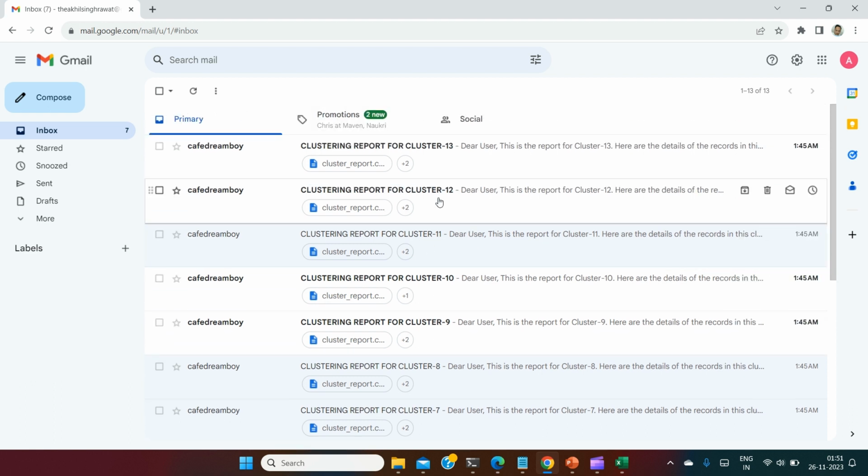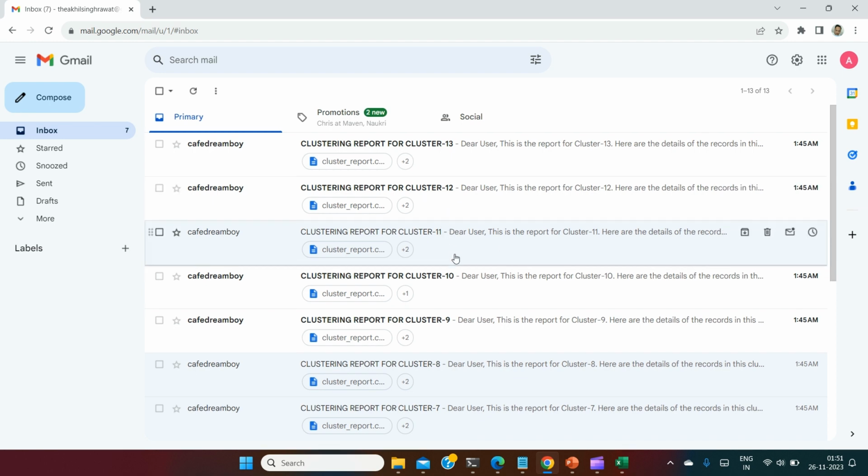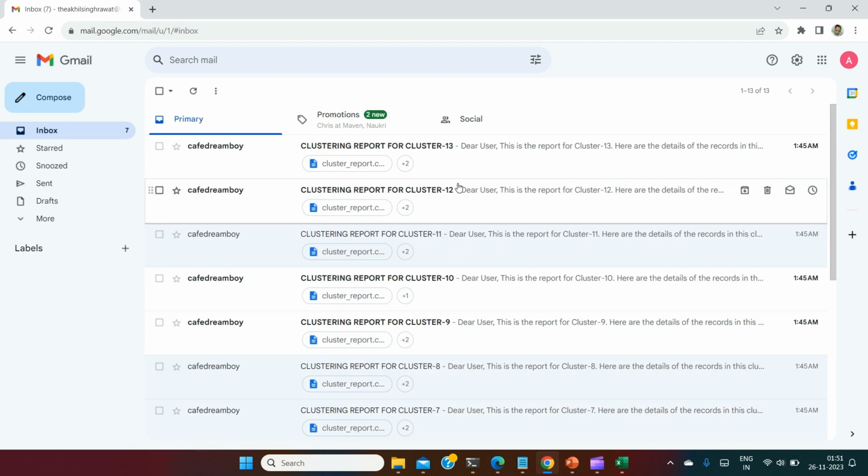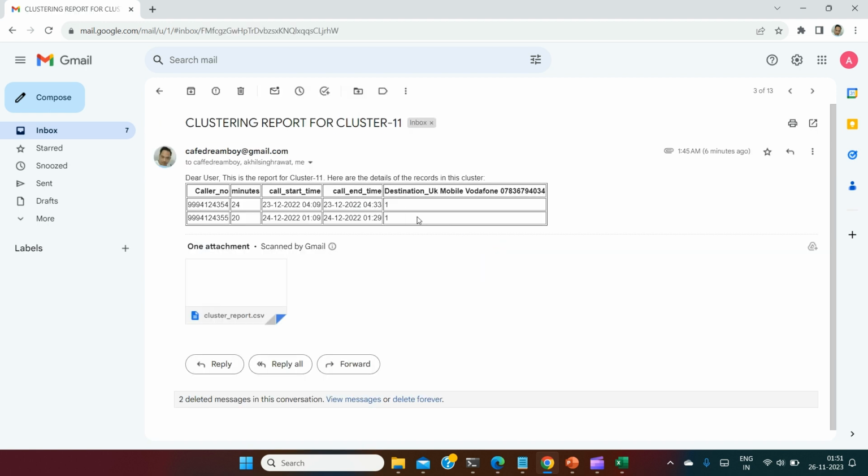The system is such that no fraud can bypass now. If somehow the AI-based or traditional FM system skips a scenario, this unsupervised machine learning clustering model will check, find and make the reports and send them to the end user to check and analyze.